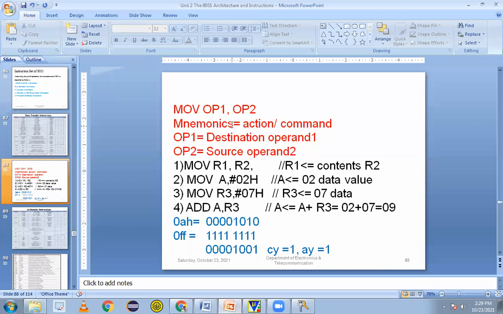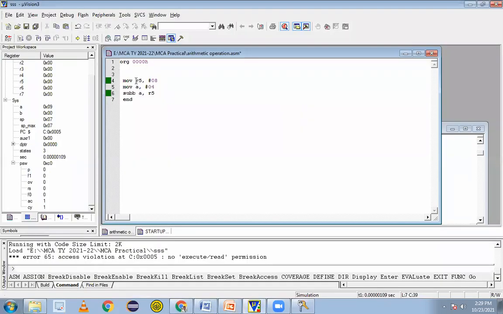Read what it says: MOV OP1, OP2. OP1 is the destination, OP2 is the source. At the OP1 place there is R5, at the OP2 place there is 08. What is coming first is a destination operand and what is coming next is a source operand. We take data from the source and send it to the destination. The meaning is that MOV is sending, shifting the data from the source into R5, so R5 becomes value 08. R5 register holds the value 08 is the meaning of that. Clear?